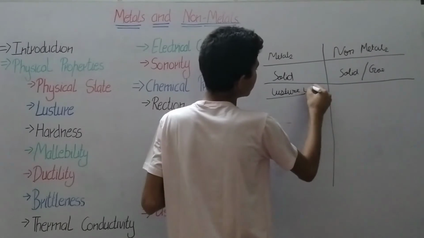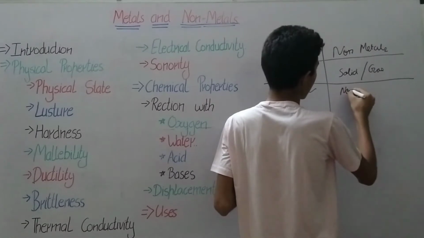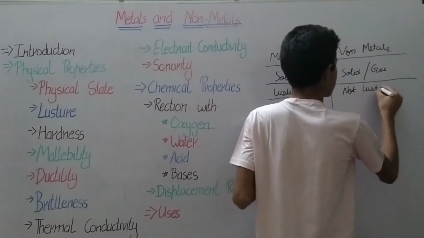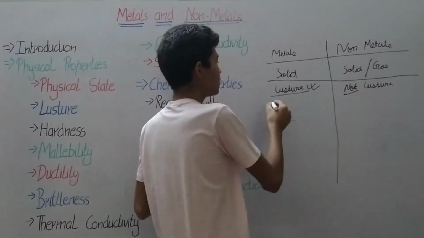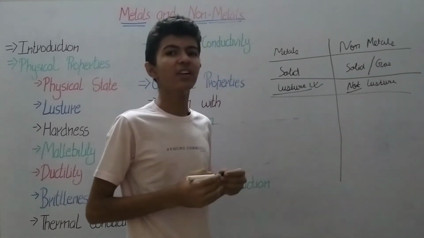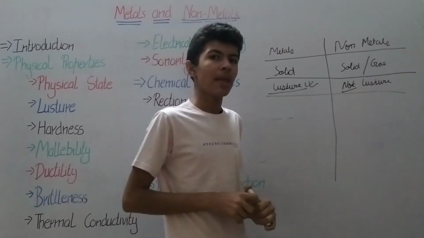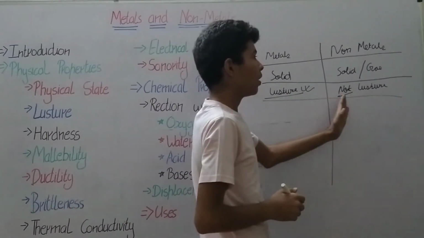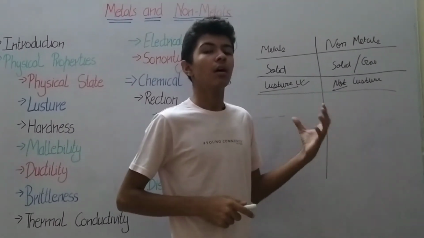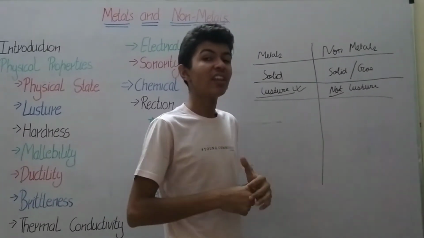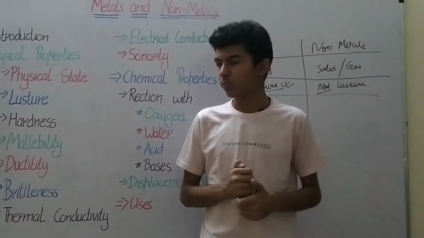So they have good luster, but non-metals in fact have no luster. There are a few exceptions. Sodium, when exposed to air, loses its luster. And for non-metals which are not lustrous, we can take examples like diamond, coal and graphite, which are very shiny, and iodine also is shiny, it has luster.